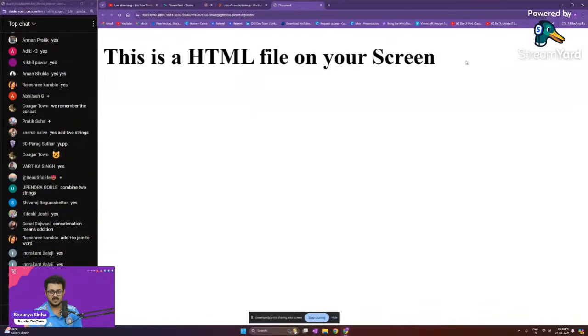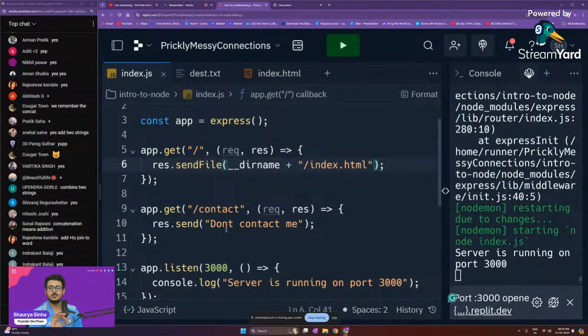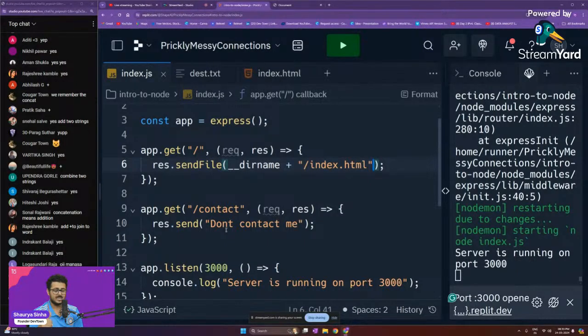If you guys learn HTML, CSS, JavaScript properly, you can create a portfolio of your own using just this particular code, guys. You can create your own portfolio for free. If you make your own portfolio in HTML, CSS and JavaScript, you can create an about me page, a contact me page, a home page for your portfolio, and you can send the respective files like this.